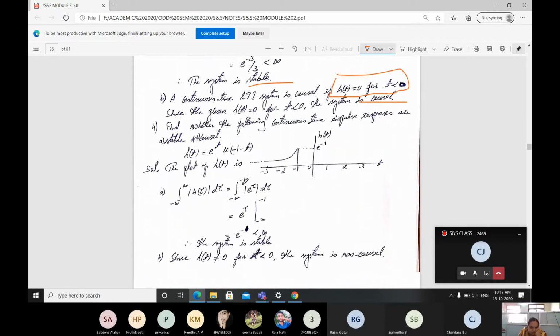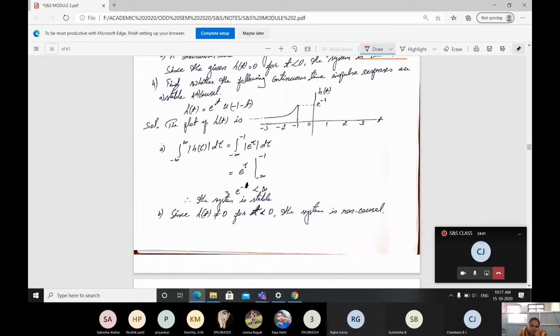Next, find whether the following continuous time impulse responses are stable and causal. h of t is going to be e raised to t u of minus 1 minus t. Okay, solution: the plot of h of t is given as this one.